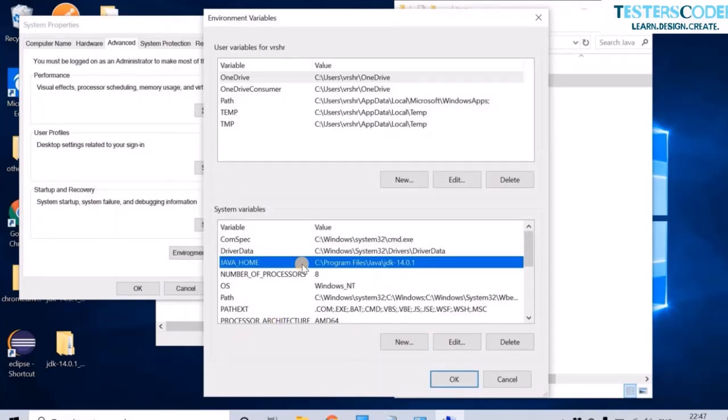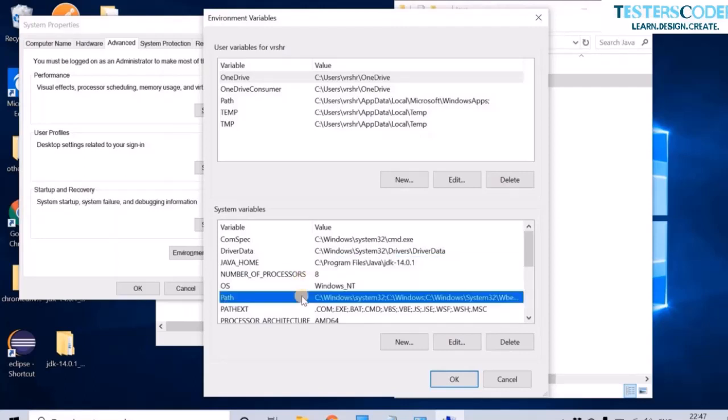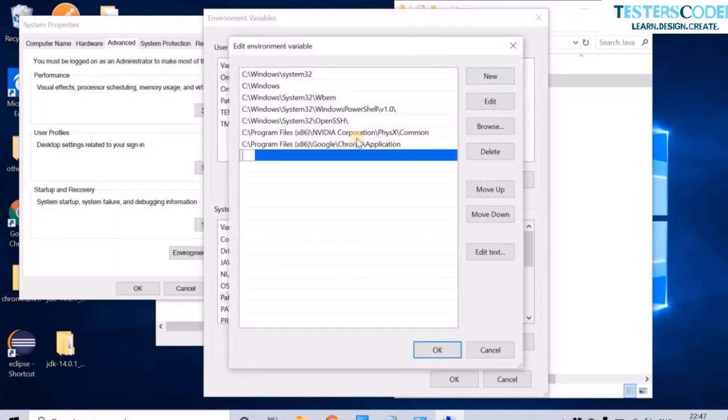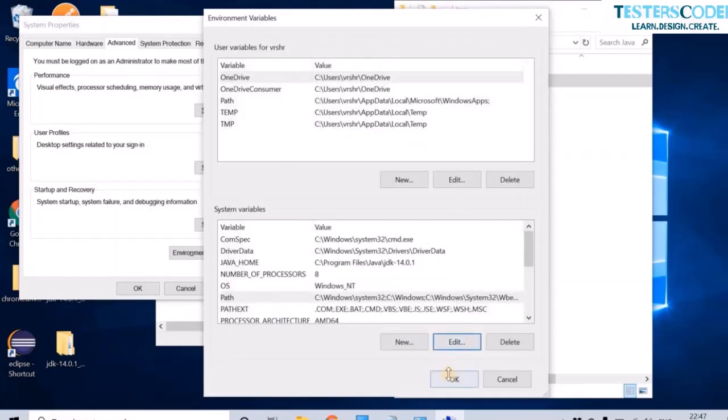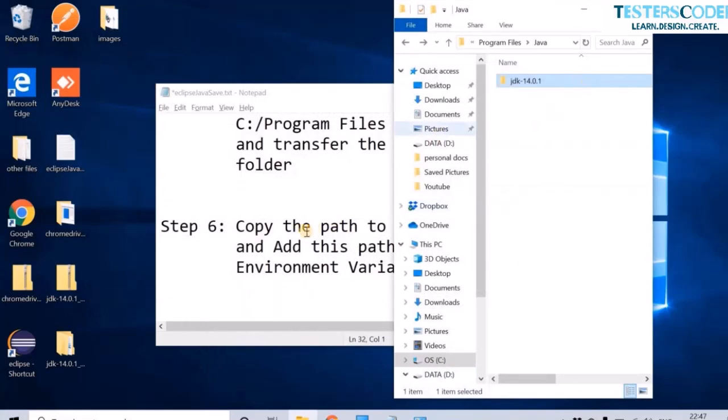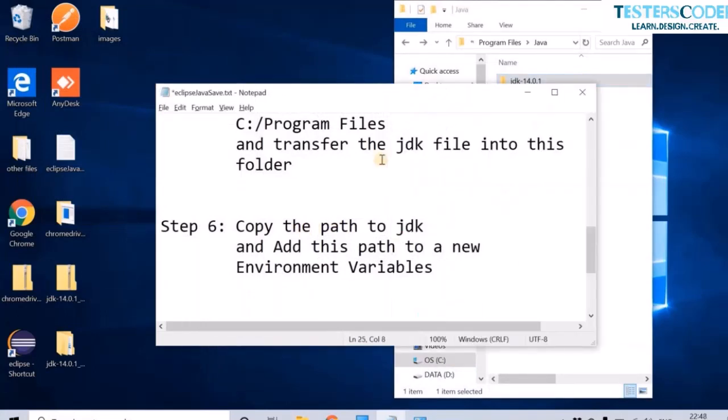Let us add the variable to the Path variable over here. Click on Edit and click on New. We are going to pass the JAVA_HOME parameter into this, along with the bin folder. Click on OK and click on OK. Now we have added our JDK path to the environment variable.